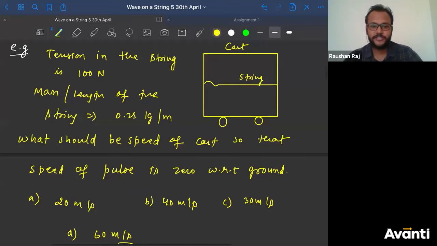Did I say the string is having mass or something of that sort? कुछ नहीं बोला भैया, बोल दिया ना, tension in the string is 100 Newton. So you don't have to talk about whether the string is massless or not. चलो रवि किरण, whenever this kind of question is given to you, that means the examiner expects you to consider the tension at all the points on the string will be same.